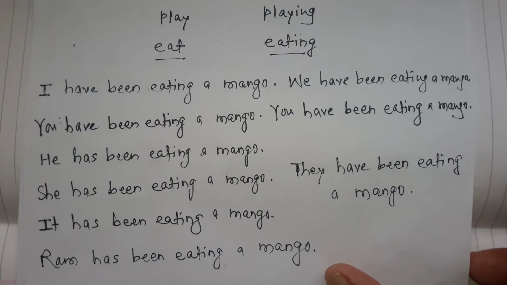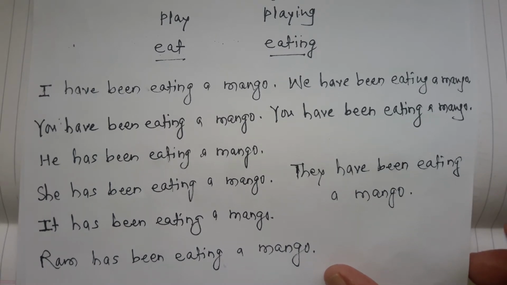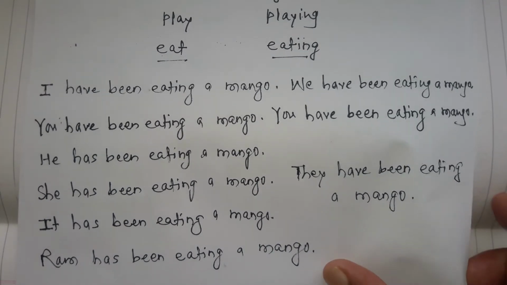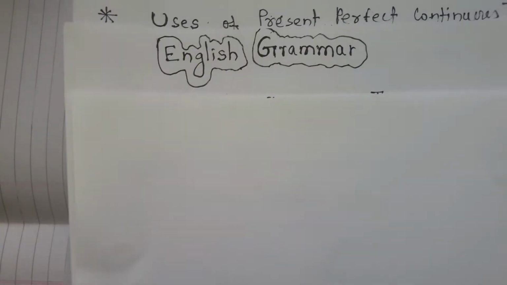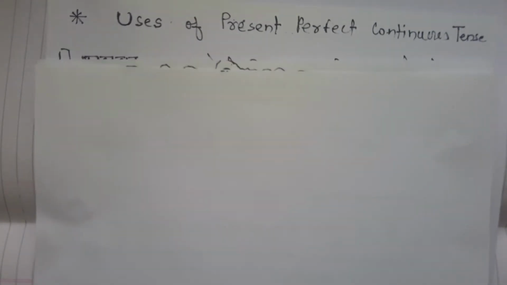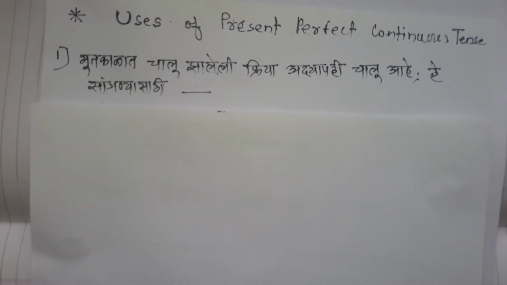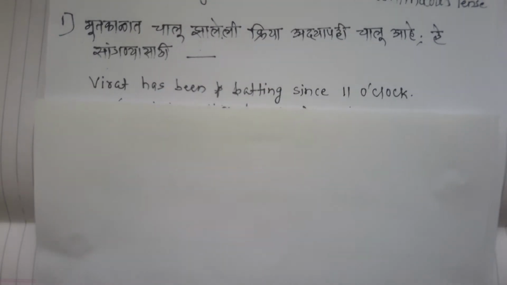Now the main part of this video we are going to see, that is the uses of present perfect continuous tense.